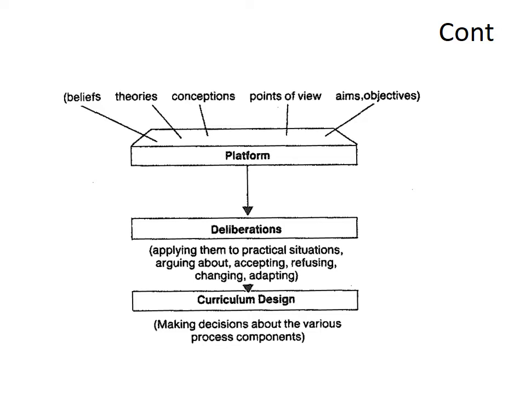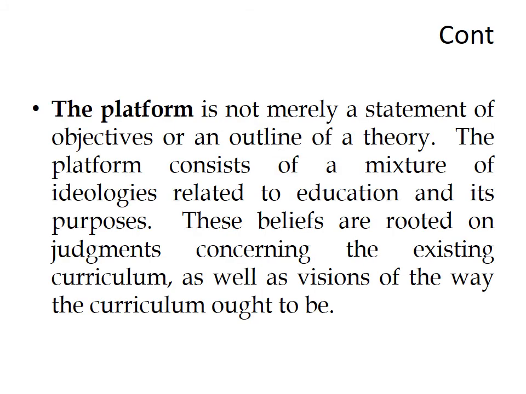Then the platform stage leads towards deliberation. At the deliberation stage, applying them to practical situations, arguing about accepting, refusing, changing, adapting. And at the third stage, curriculum design, making decisions about the various process components and designing a curriculum. Let's read the explanation of these stages.